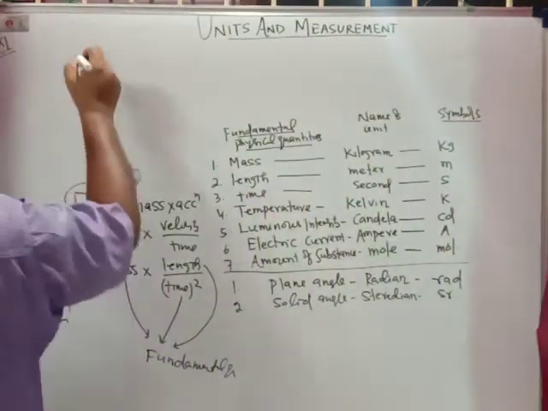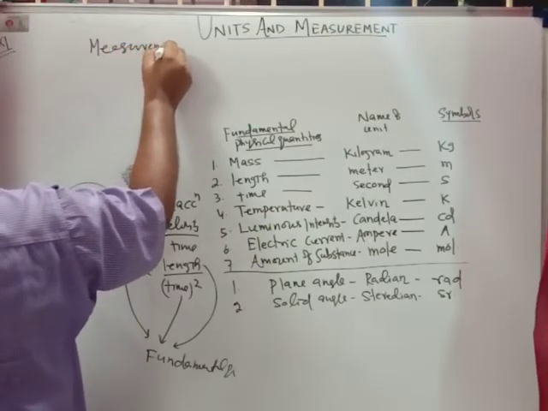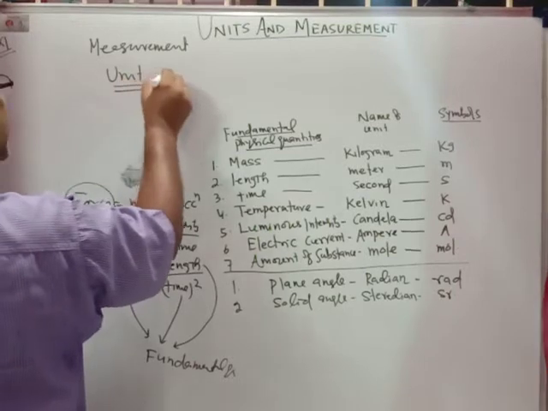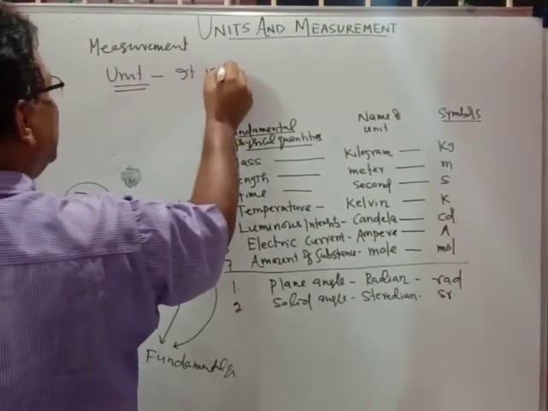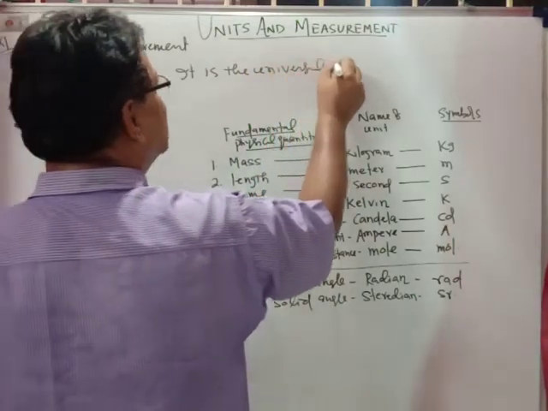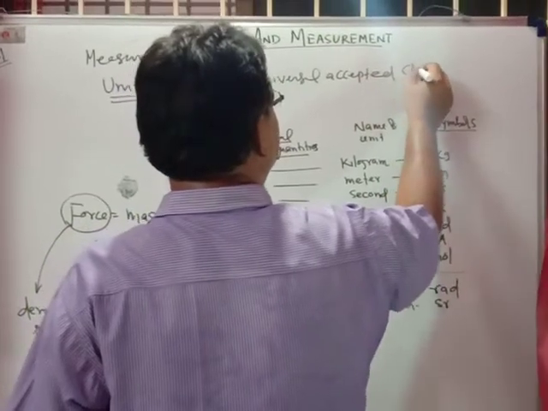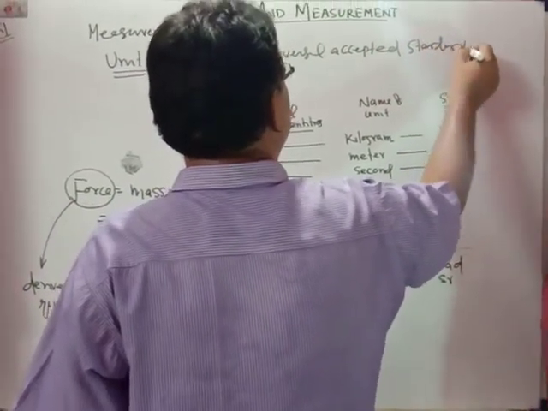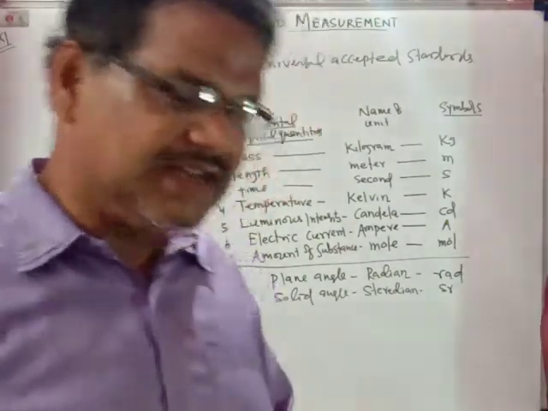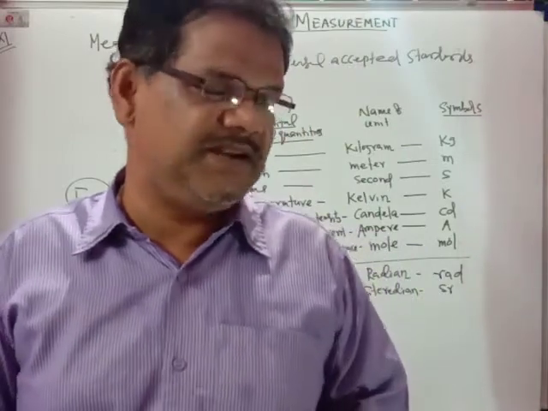So if we talk about measurement and unit, what is that unit? It is the universally accepted standard. What is that universally accepted standard? So you come to the measurement. What is measurement? What do you understand by the meaning of measurement?